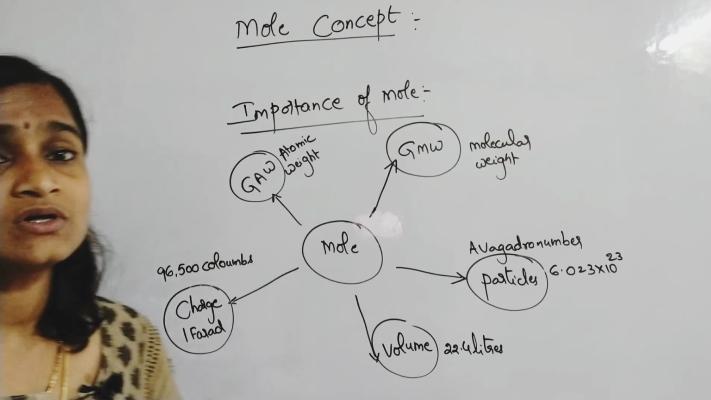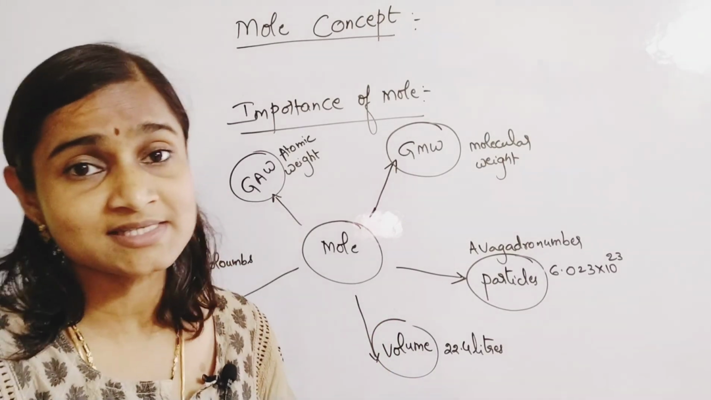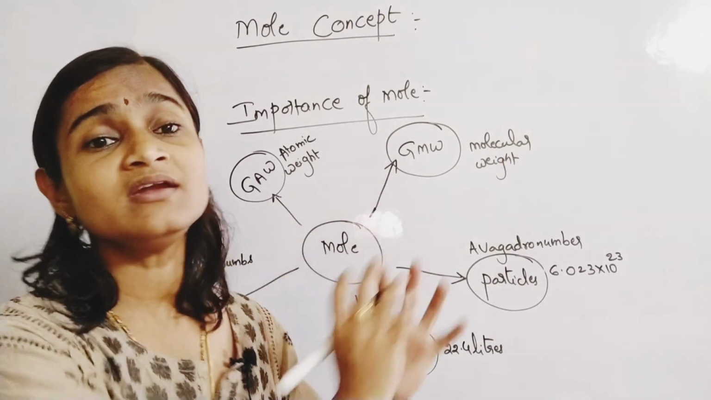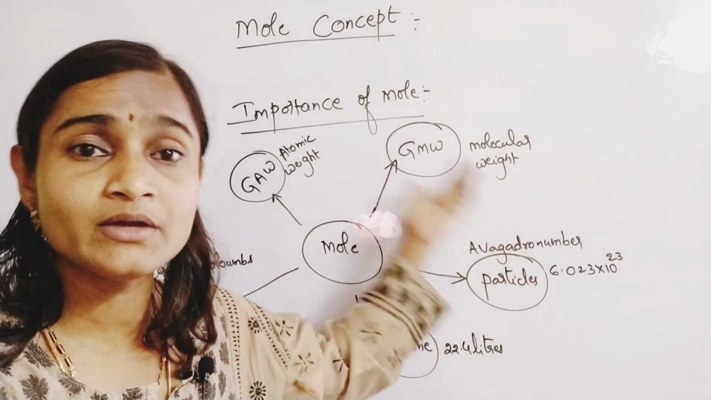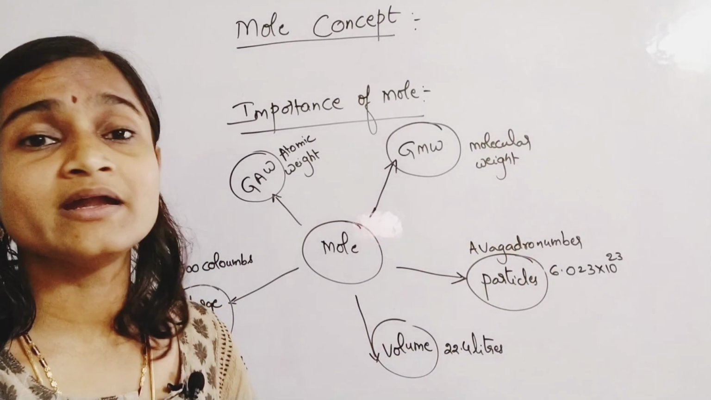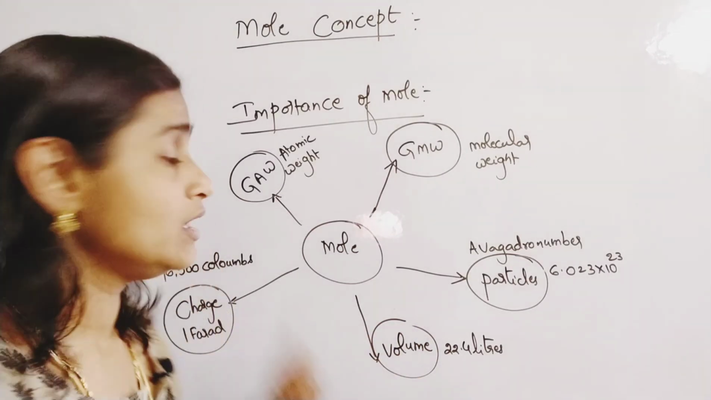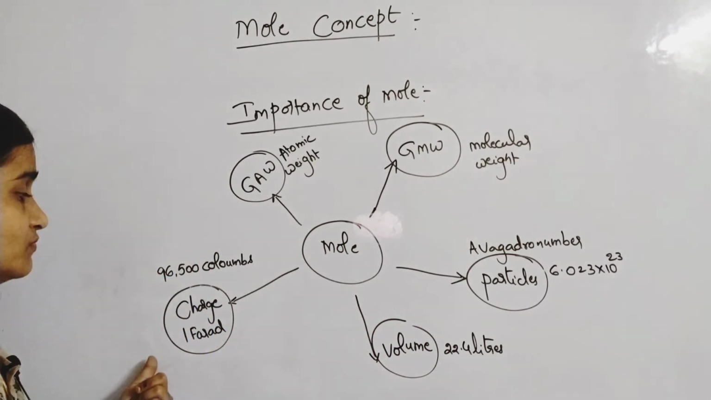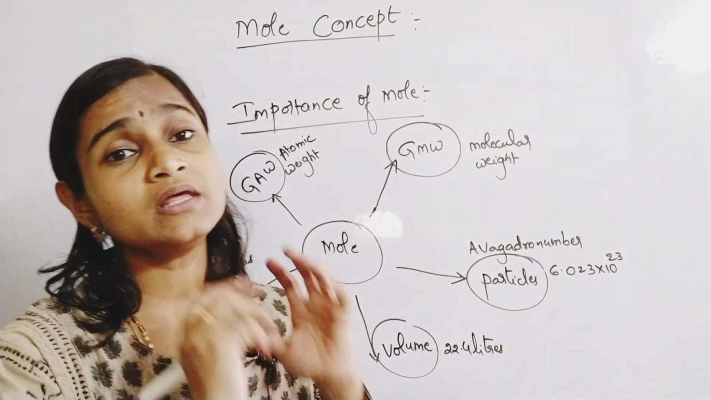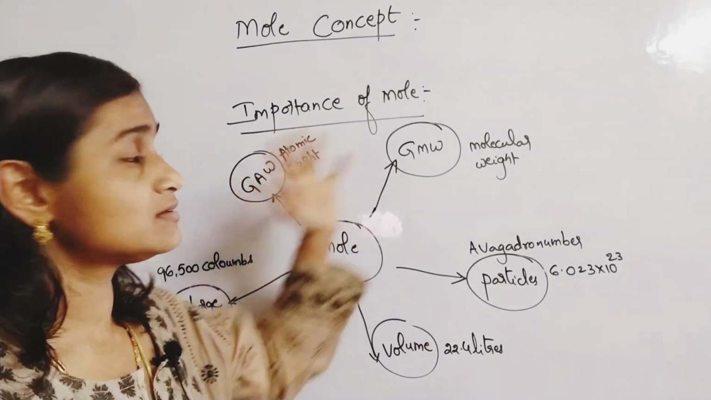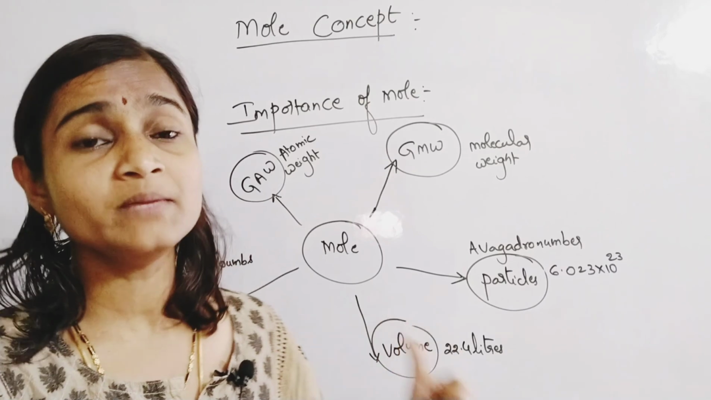Okay, so based on these different ways of understanding mole, we have different categories for calculating gram molecular weight. We will do one video each in terms of particles, in terms of volume, in terms of charge, and in terms of gram atomic weight, right? So interconversions of one thing to another are also there. In the mole concept we are going to learn about all these things.